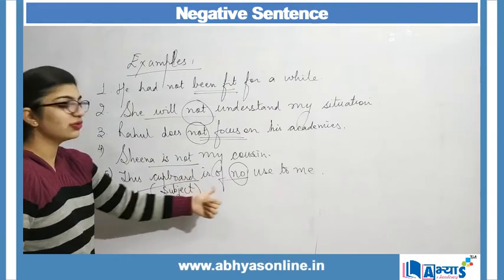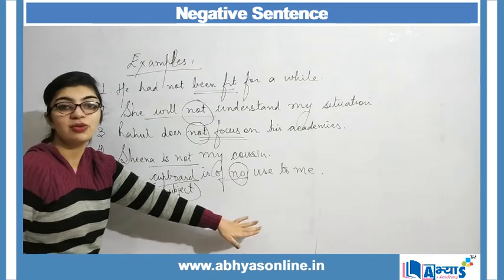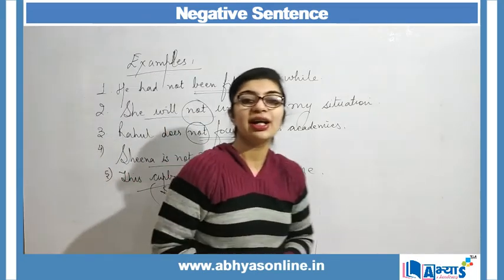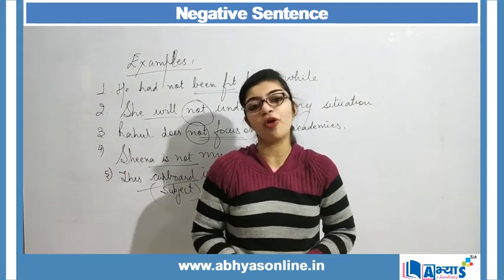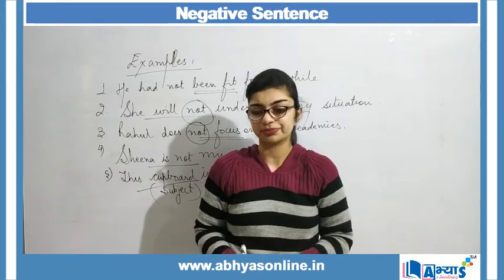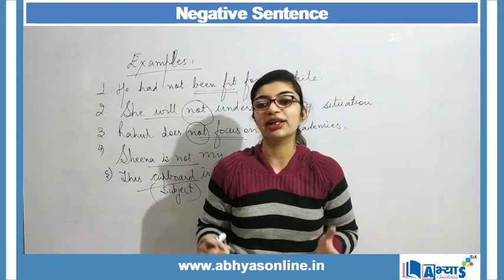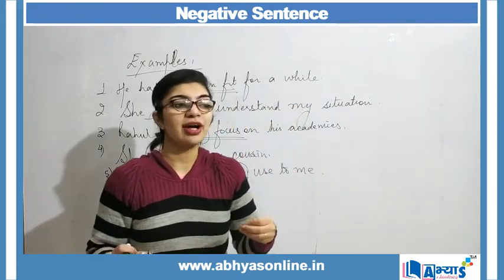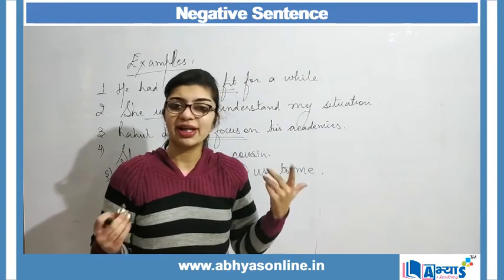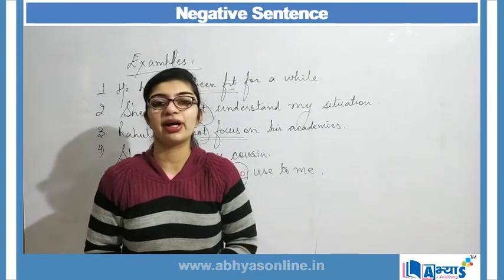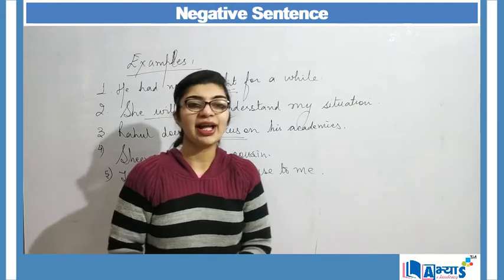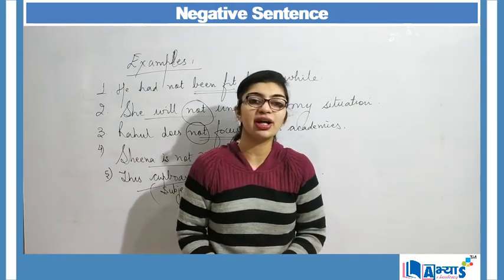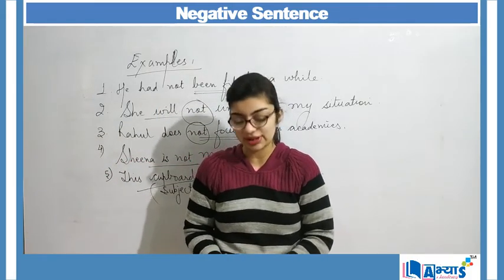And "this cupboard is of no use" is also present. So a negative sentence can have any form of tense. There is no rule that a negative sentence will not have a particular type of tense. Any tense is suitable with a negative sentence, and that negative sentence can also be regarded as a declarative sentence.